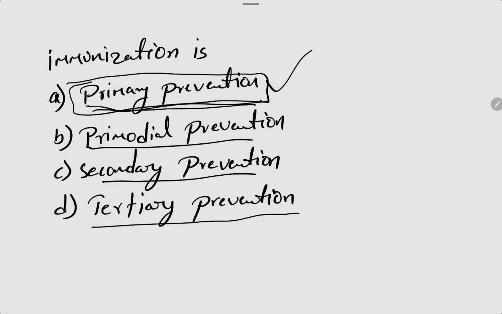So primary prevention is an example of prevention of problems before they occur. Okay, so before the occurrence of diseases we are giving the immunization. So for that it comes under the primary prevention.